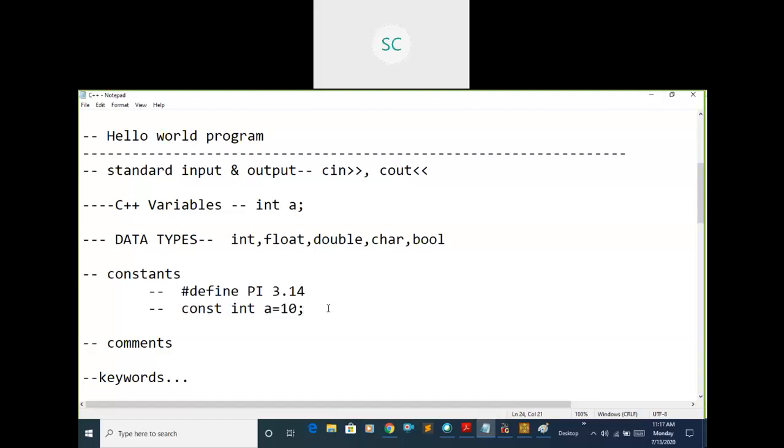See what I am saying here: if you declare any variable as constant, you cannot change that value in your program. That is fixed. Once you declare it as a constant, throughout your program that should be fixed. We will see an example of whether it changes. If I try to change that value, what error are we going to get?